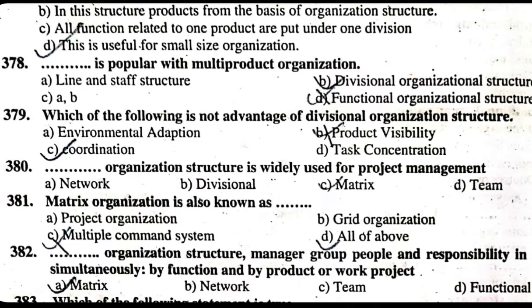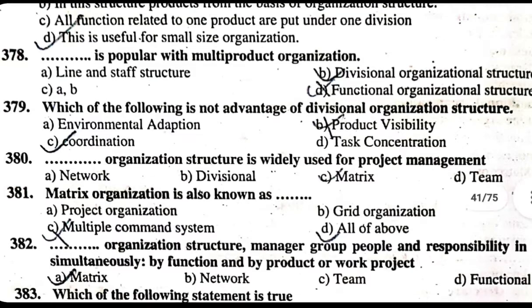382. Dash dash dash organization structure manager group people and responsibility into two ways simultaneously by function and by product in or work project, that is matrix.